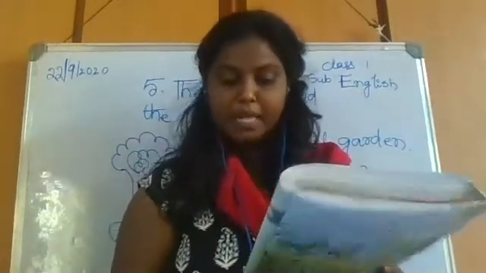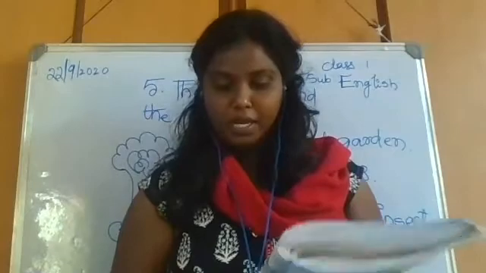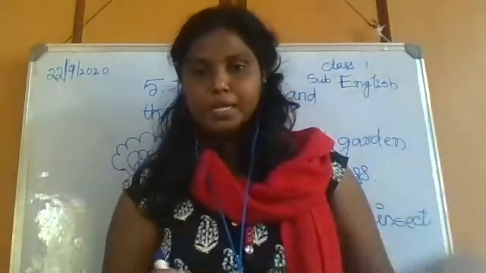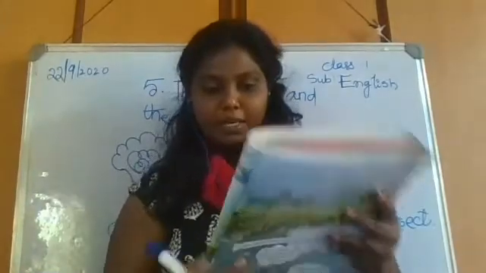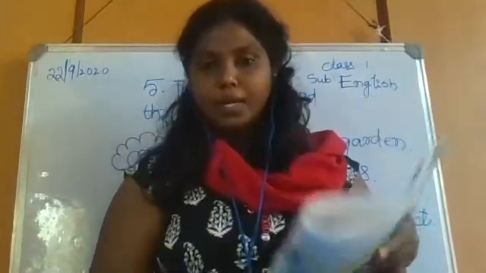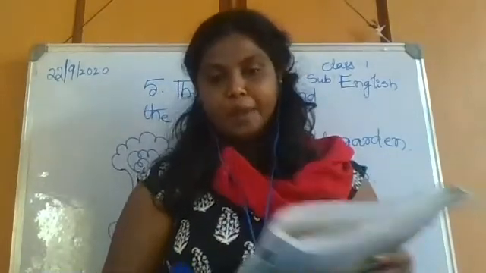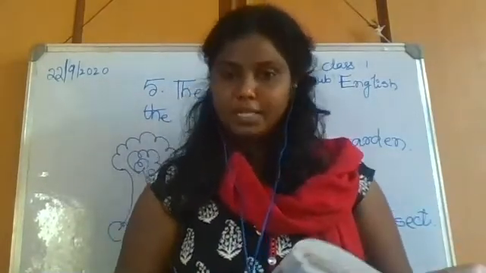One parrot is telling the other parrot, we love to eat these leaves. Leaves also the parrots are eating. Okay. One garden is there, a beautiful garden. In that garden, one big tree is there.